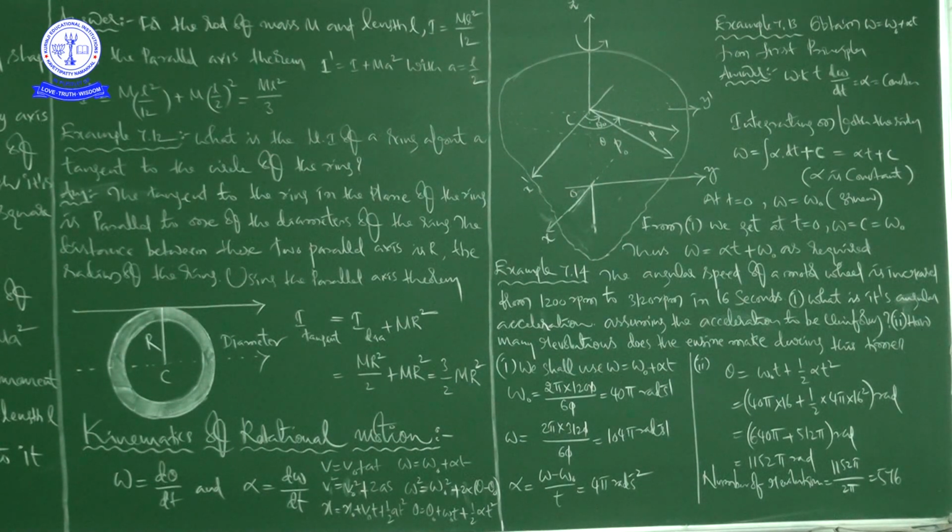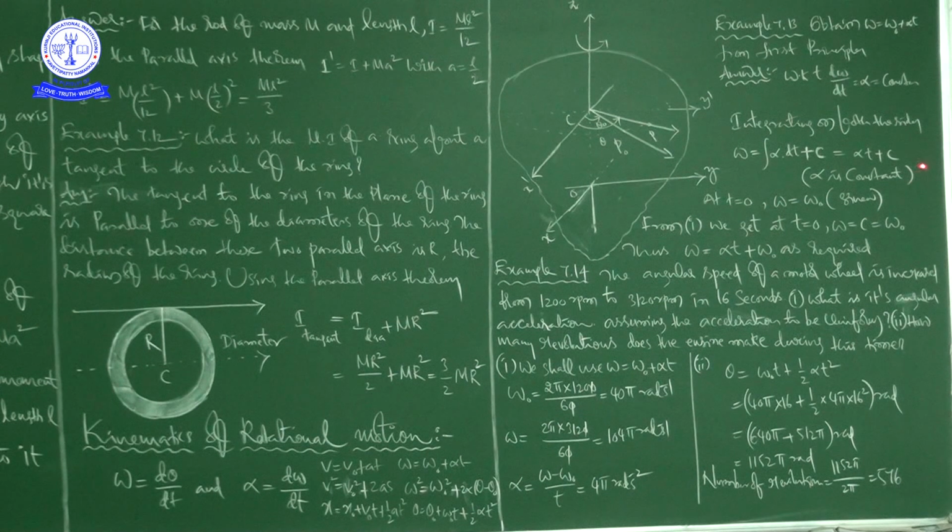So with that we can write the statement: d omega by dt is equal to alpha is equal to constant, where angular acceleration is uniform. Now we are going to integrate on both the sides. This can be written as d omega by dt is equal to alpha, so d omega is equal to alpha into dt. Integrating on both sides, omega is equal to integral of alpha dt plus c, that is equal to alpha t plus c.